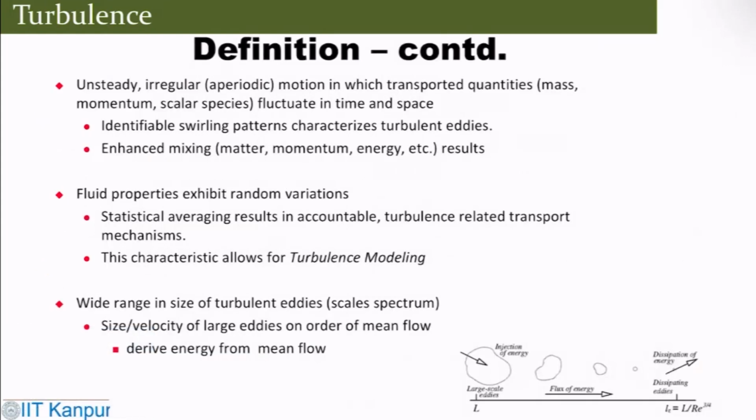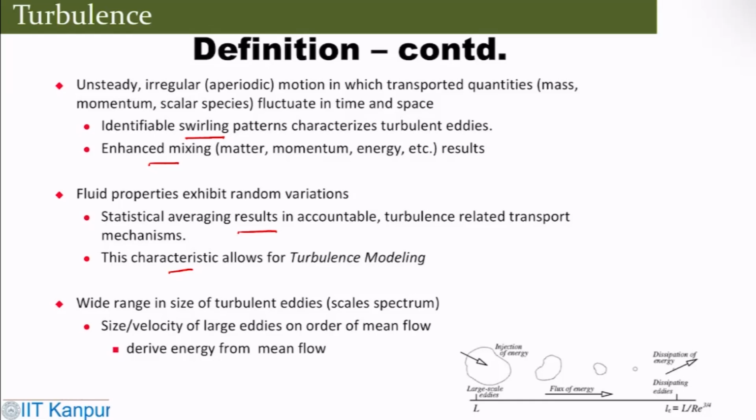If we put it together in slightly different ways, turbulent flows are essentially unsteady and very irregular or chaotic motion, which transports quantities like mass and momentum. One can identify swirling patterns and enhanced mixing. Here the fluid properties exhibit random variations. Their statistical averaging gives some measurements, and these characteristics allow for turbulence modeling.